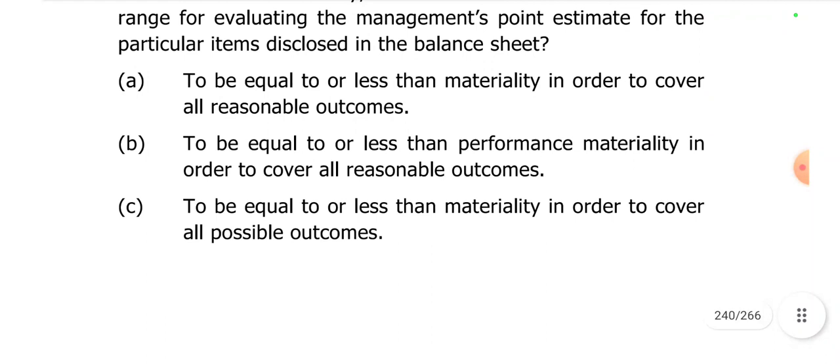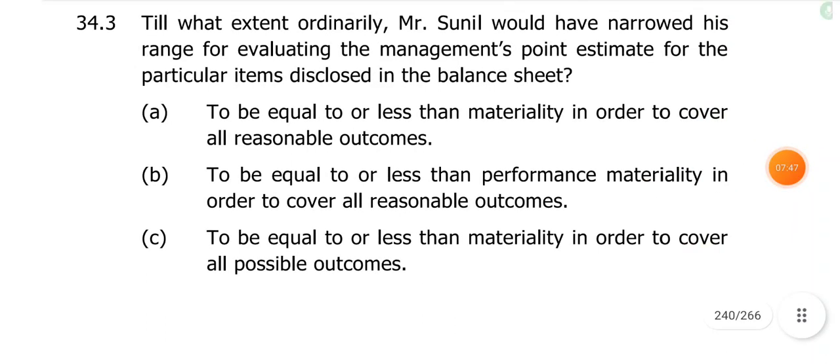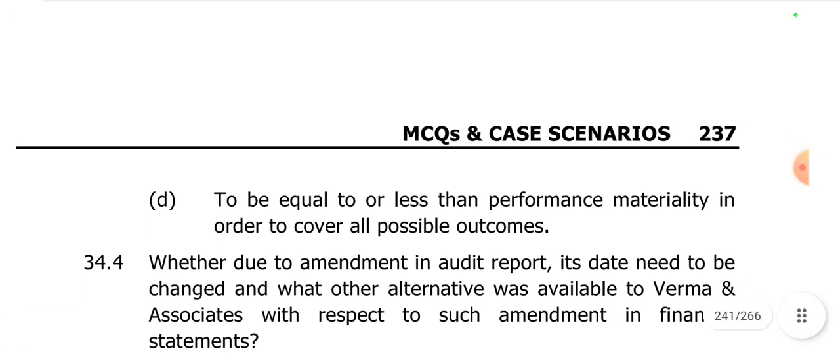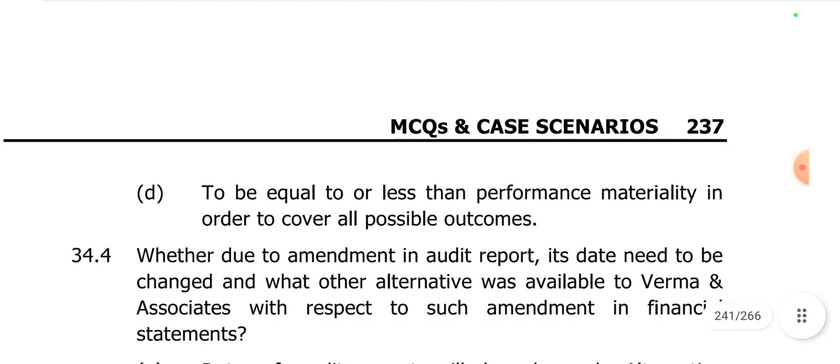Option B is not correct. Option B is only considering the reasonable outcomes, but we are not only concerned with the reasonable outcomes. We should also consider all those outcomes which were possible from the current situation. So it is option D, to be equal to or less than the performance materiality in order to cover all possible outcomes. It is all possible outcomes, not all reasonable outcomes. So be careful while answering in your examinations.